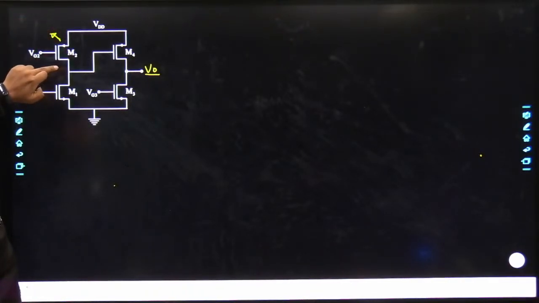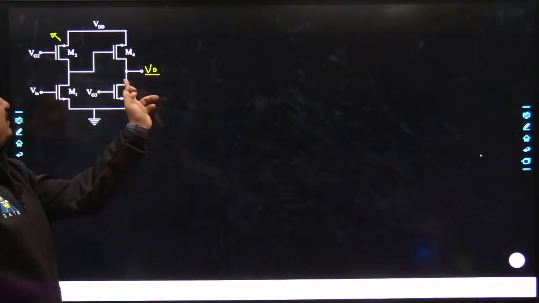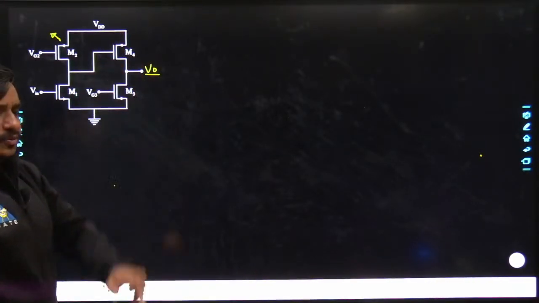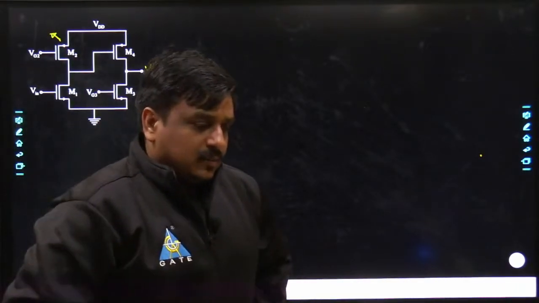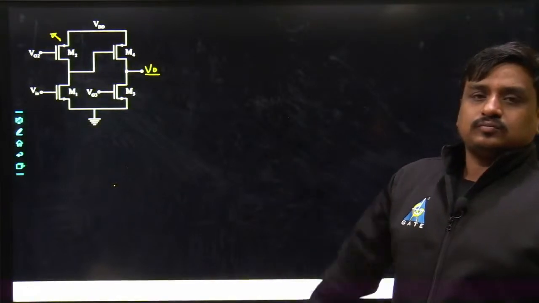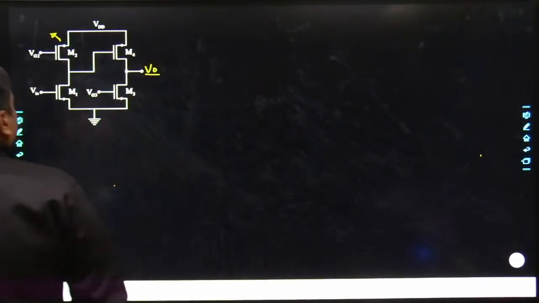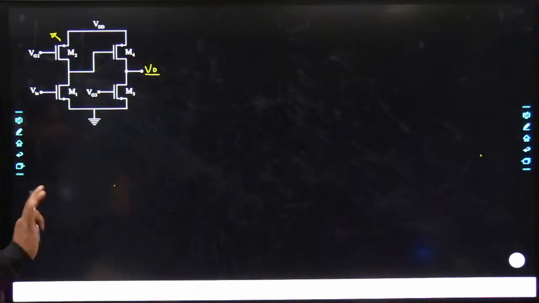Similarly, it becomes the drain terminal of MOS2, D2. Similarly, it becomes D1, S1, S3, D3, S4, and D4. Agreed? Nobody should have any doubt as such.